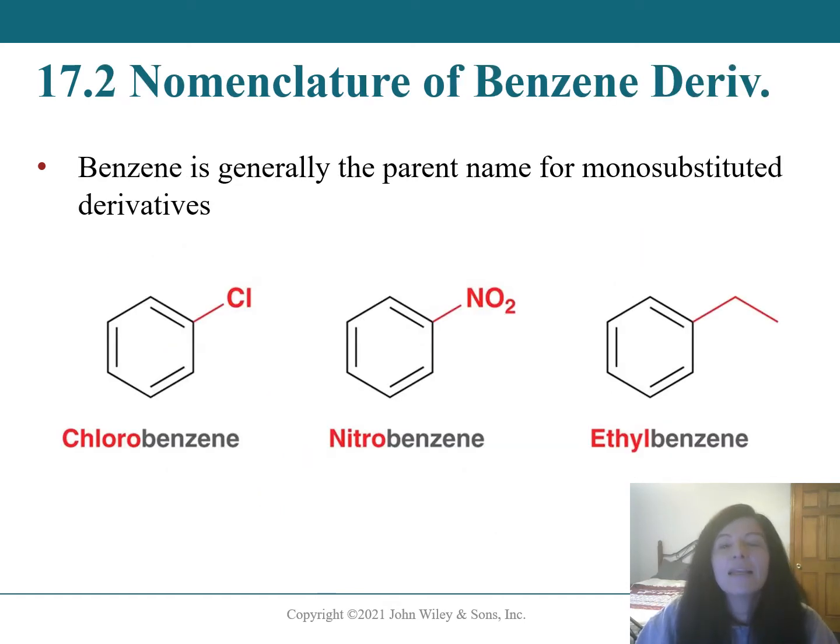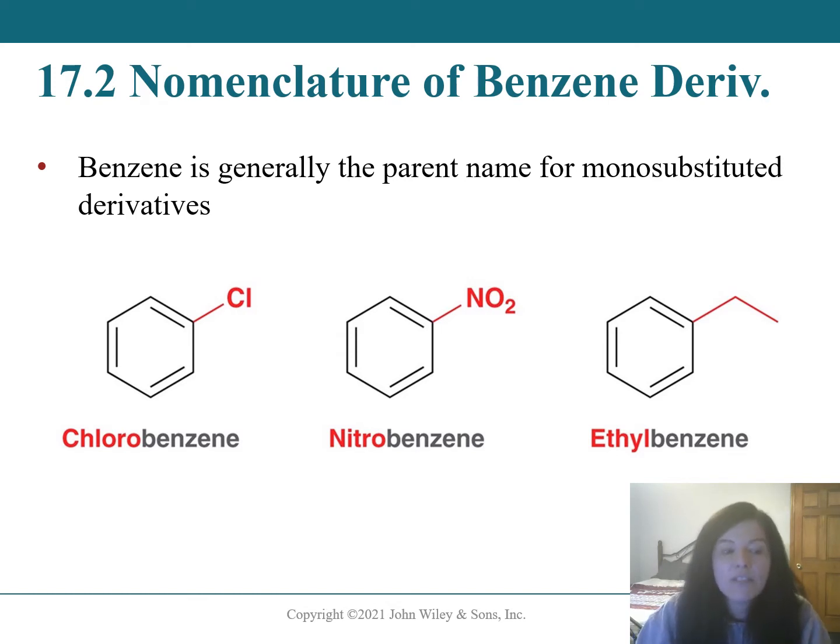Now, the naming of arenes can get pretty complex, so we are just going to stick with the naming of simple benzene derivatives. These are compounds where benzene is the body, or what we would call the parent chain, and there is a substituent or more than one substituent coming off of the ring.